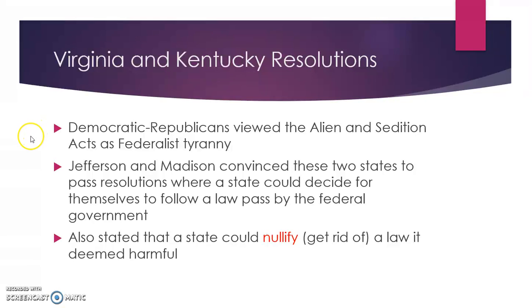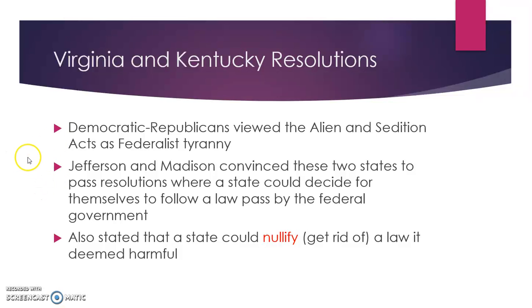the Democratic Republicans, overall, they viewed the Alien and Sedition Acts as Federalist tyranny. So they viewed them as an overreach of government, and they did not like it at all. This is basically their biggest fear that they had with government, with switching from the Articles of Confederation to the Constitution, and how we were so afraid to give the government too much power. This is that acted out, and this is the government having too much power and overreach and taking away kind